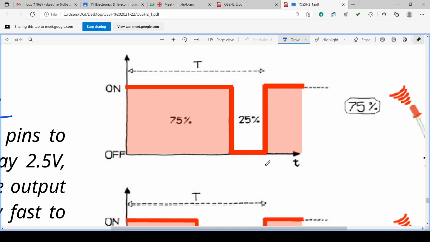Barabar. So we define duty cycle, capital D, duty cycle, as T on divided by T total, or capital T. That means T on plus T off.